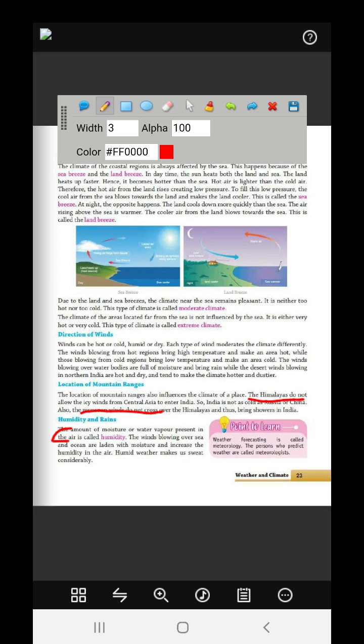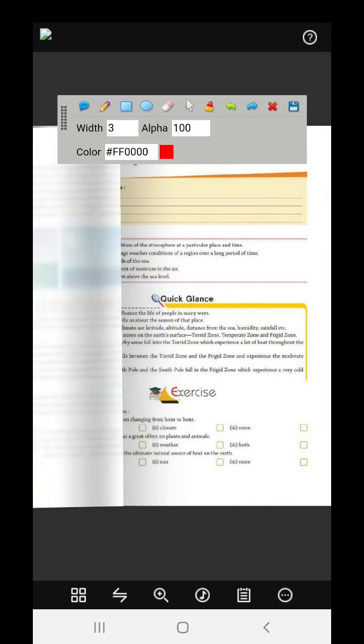So, humidity and rains. Humidity definition, please learn. The winds blowing over the sea and the ocean are laden with moisture and therefore increase the humidity in the air. The humid weather makes us sweat.